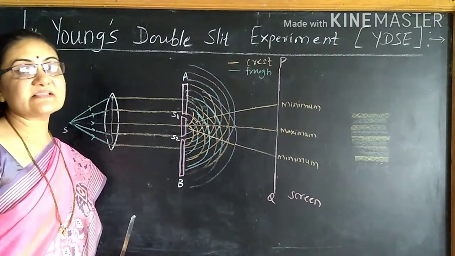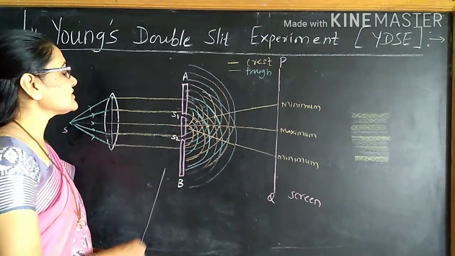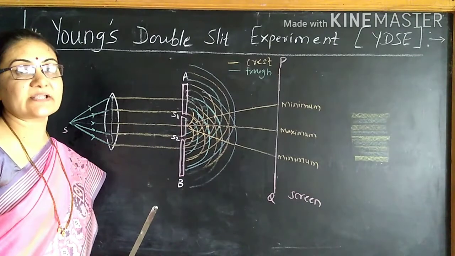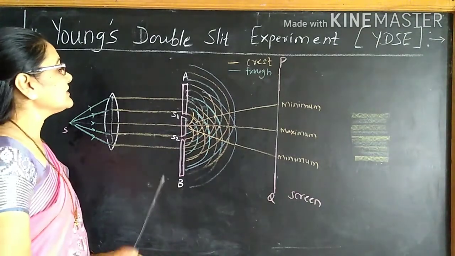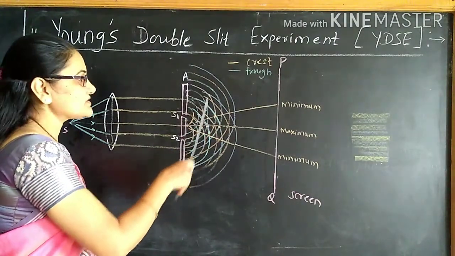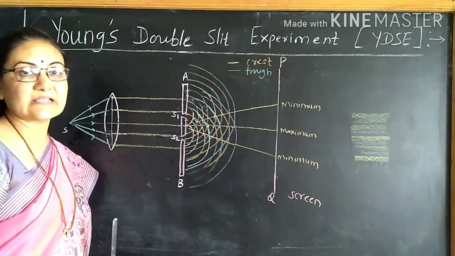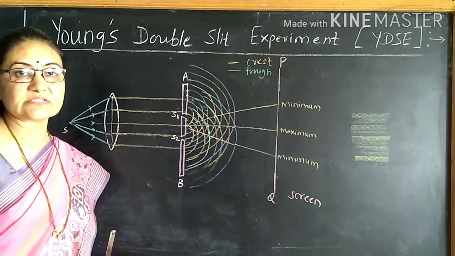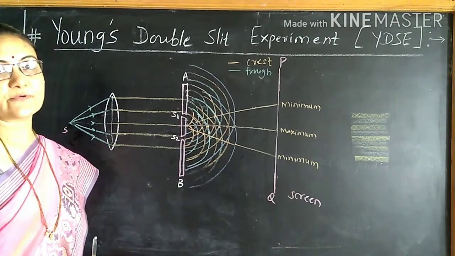According to the Huygens principle, every point on this wavefront acts as a secondary source sending out secondary waves in the forward direction. We get cylindrical wavefronts on the other side of the screen because S1 and S2 are linear sources. They produce cylindrical wavefronts.